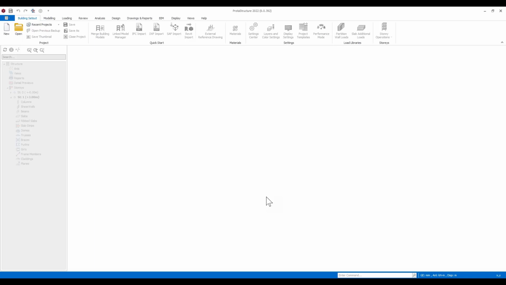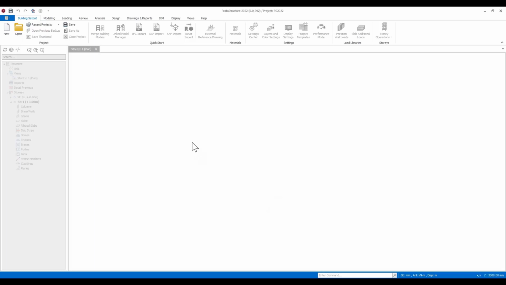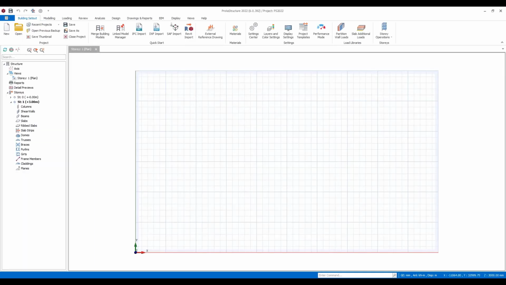Now, when we load the system, we've tried to make the interface very simple and easy to use. Across to the left here, you can see there's a tree, and the tree contains lots of different information about what you've been modeling, and you can access that information directly from the tree. And along the top here, you'll see that we've logically laid this out.